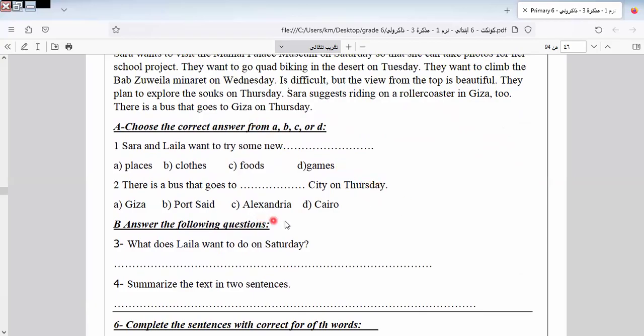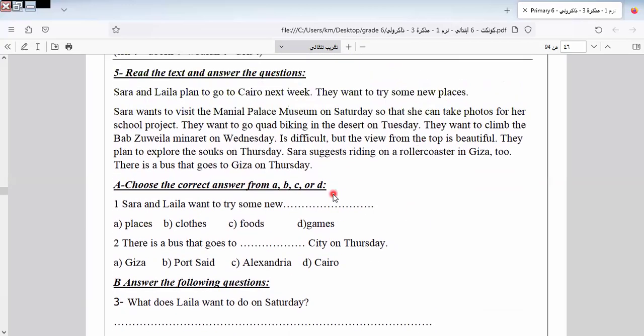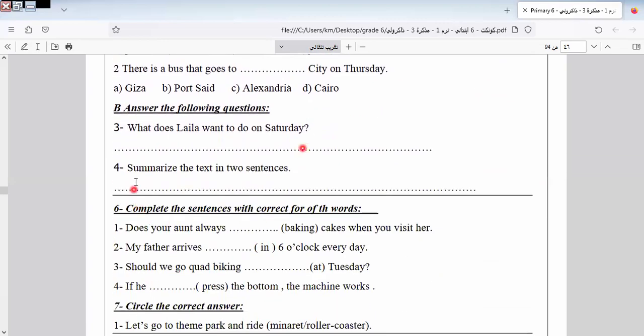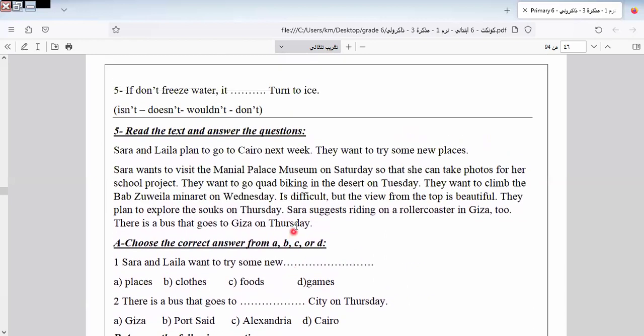On Thursday, go to what? Giza, clever pupils. What does Layla want to do on Saturday? Layla wants to do what on Saturday? To visit Manial Palace Museum. Summarize the text in 2 sentences.